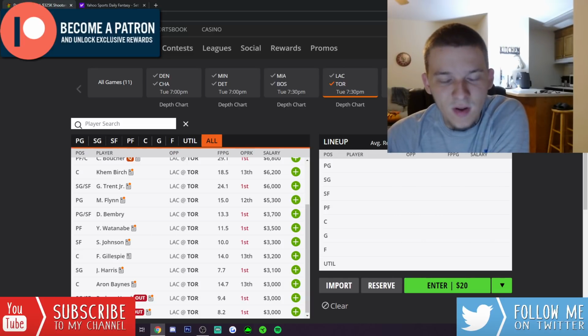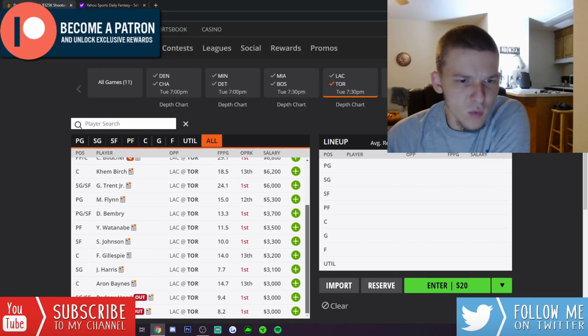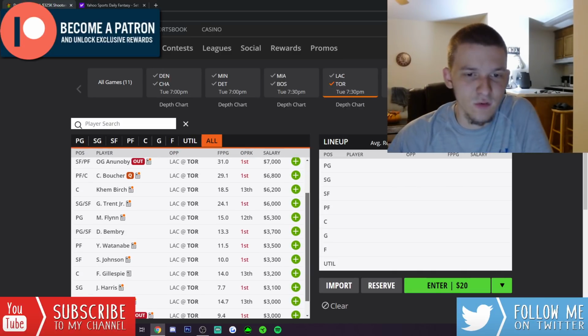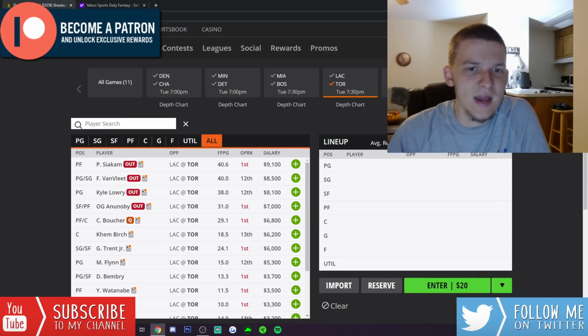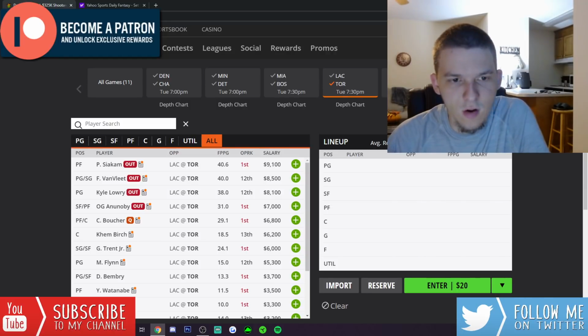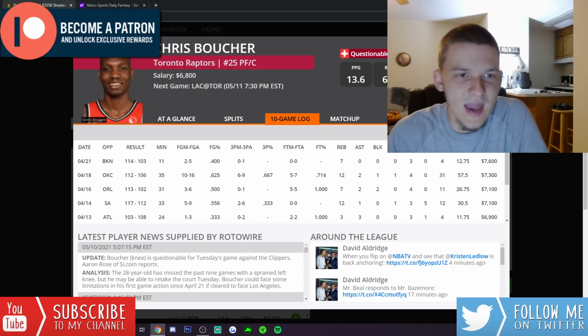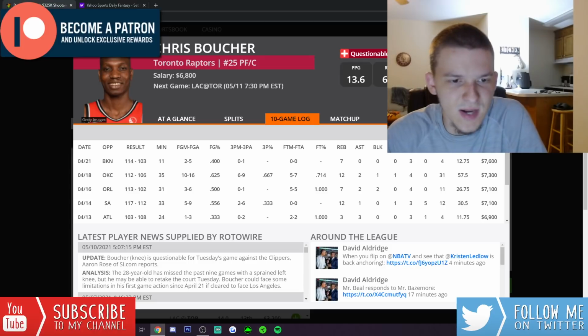If Boucher is out, maybe you would see Aaron Baines get into the rotation, but they might still not even play him. We might only see 8 active bodies for Toronto. So this is going to be a shorthanded team. There is a lot to talk about from the Raptors here. Boucher will start off with, if he plays and he's not limited, I think he's a pretty good tournament option at 6,800. He hasn't played in about 3 weeks now. He's been out with an injury. He is questionable, so this will be something to monitor.